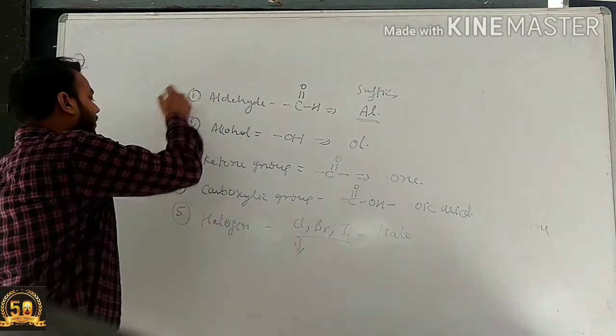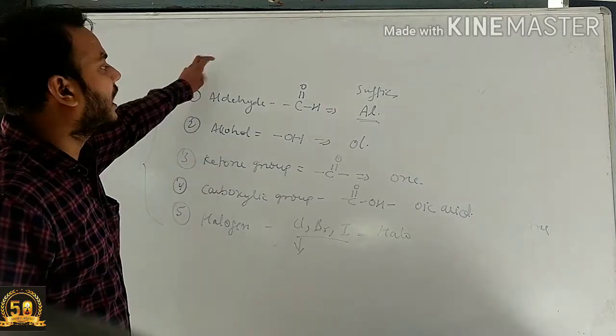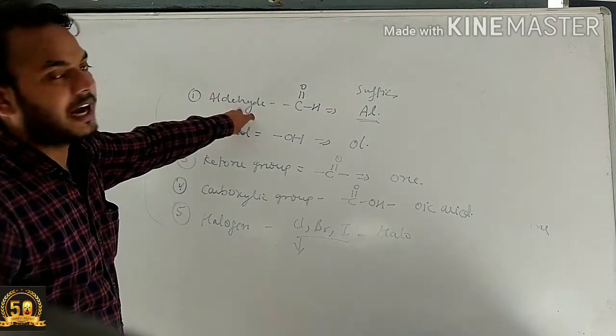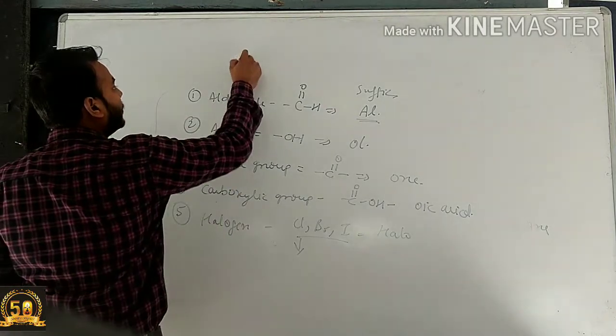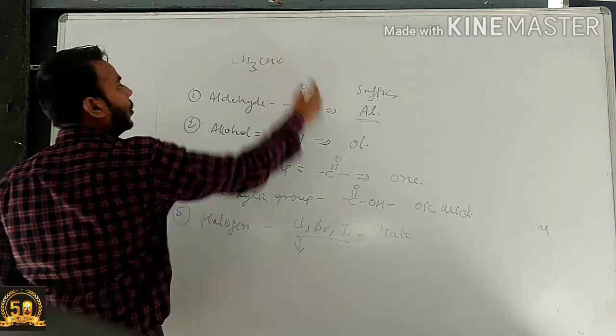Alright, so these are the functional groups which will be present on the carbon chain. If an aldehyde is present, like this example, CH3CHO.